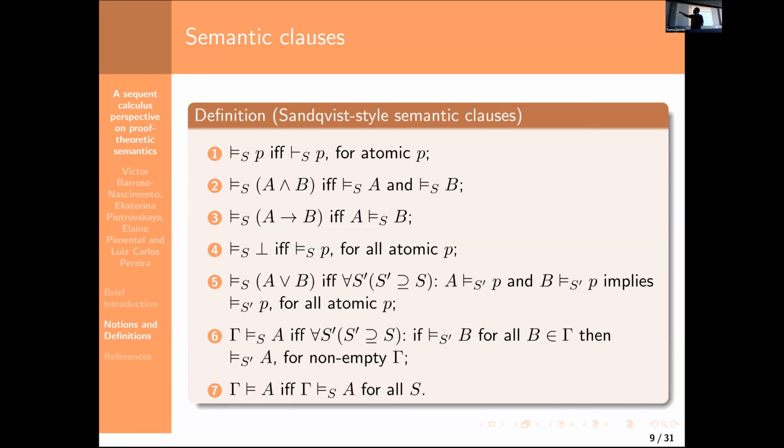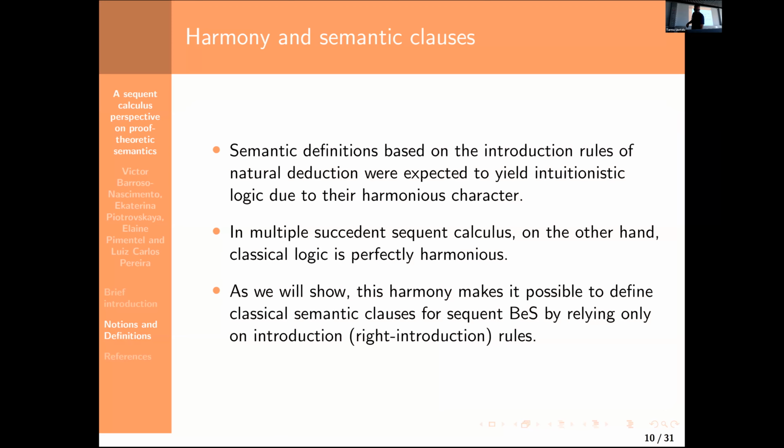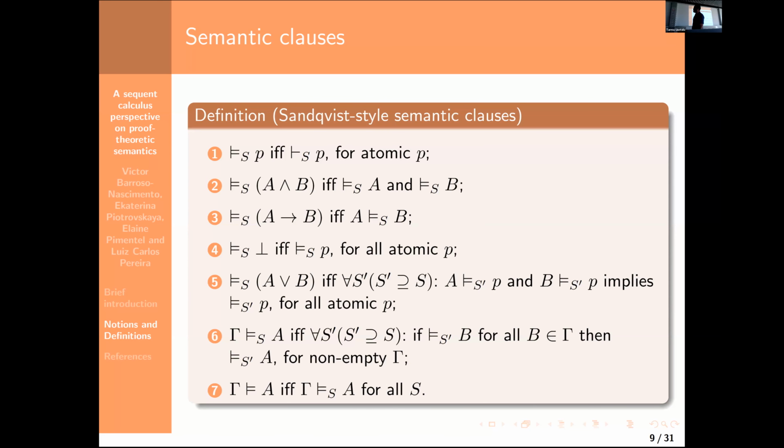As I mentioned, we have a very basic one for atoms. Conjunction and implication are what one would expect. Bottom and disjunction are just as I mentioned. And it's important that for the entailment clause, we consider extensions of a base. So, for instance, to show that A implies B, you have to show that in any extension in which I am able to produce a proof of A, I can also produce one of B. So this is how entailment and implication are defined. And again, once I define validity and entailment for bases, I can just quantify over them and define logical validity. Okay, so this is the semantics for intuitionistic logic.